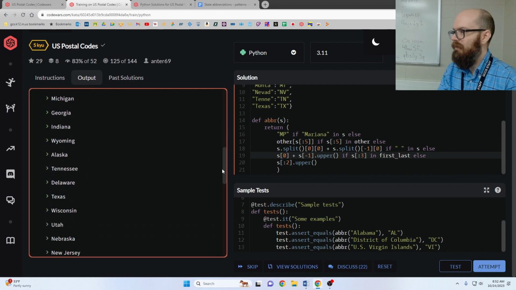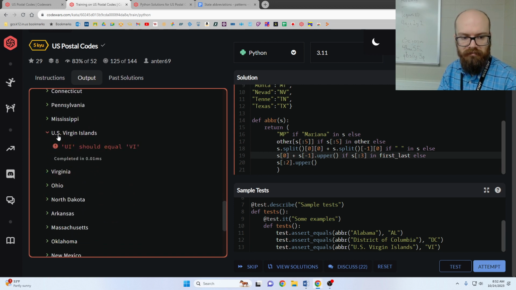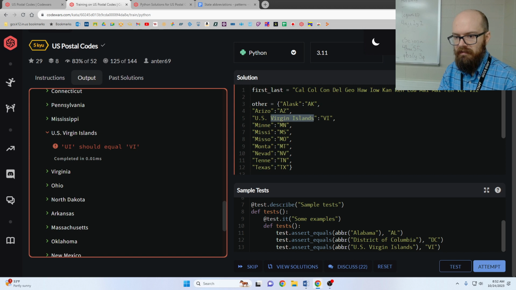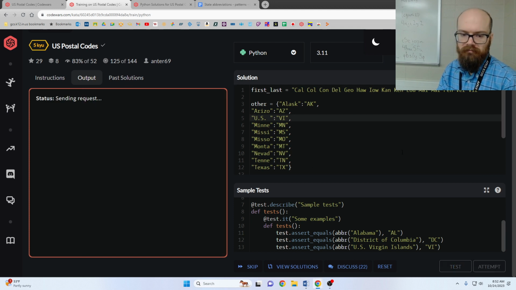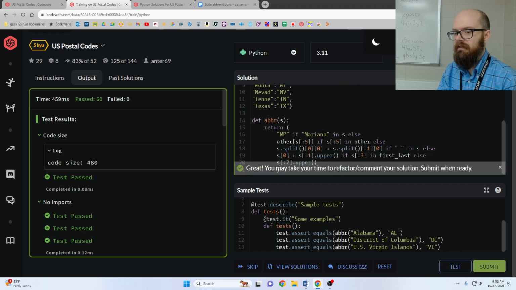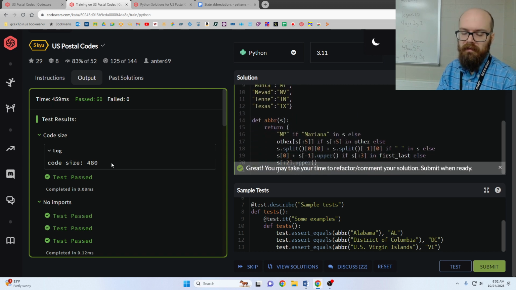It's one of the states, instead of just being a typo or something. UI for Virgin Islands. Oh, this guy, I didn't cut that to the first 5 letters, which is a weird looking one, U.S. space. Maybe we should cut that and do it separately just for the visual factor, because that looks insane. But let's try it. Okay, and 480, so we really could squeeze in more stuff. Like we could do the Virgin Islands separately. But that is pretty nice, and it allows us to make it readable.